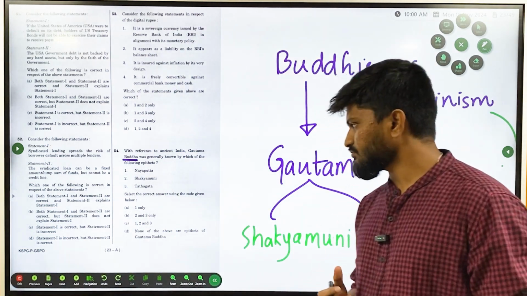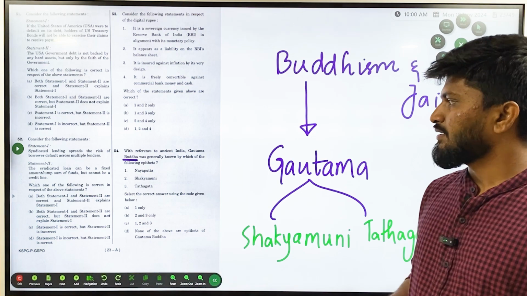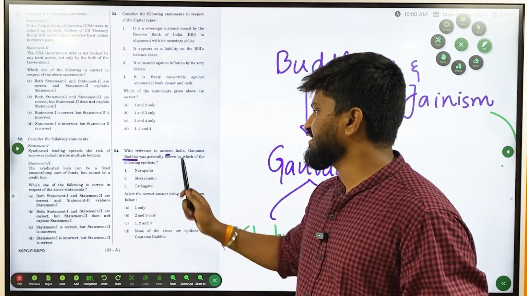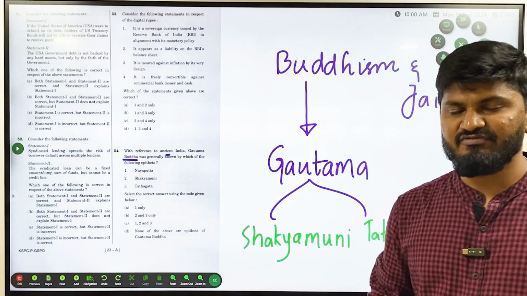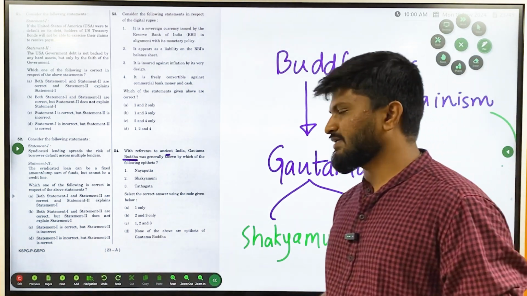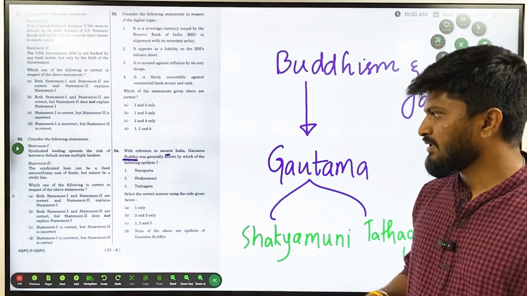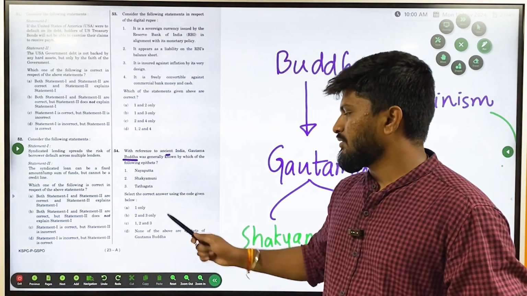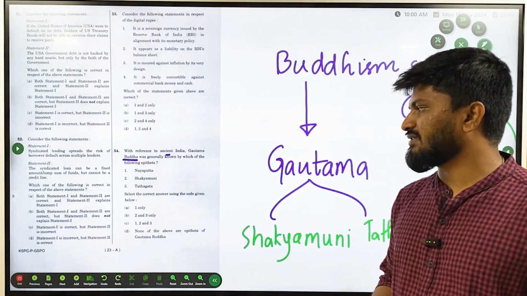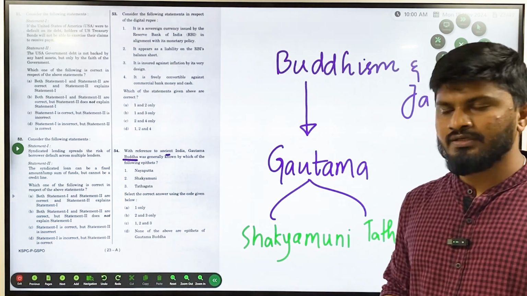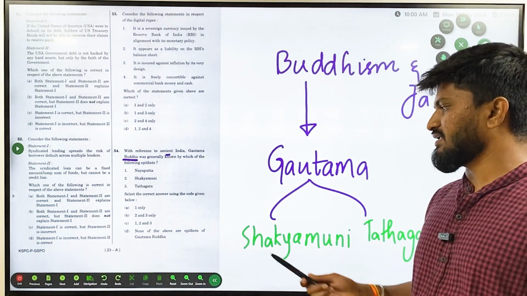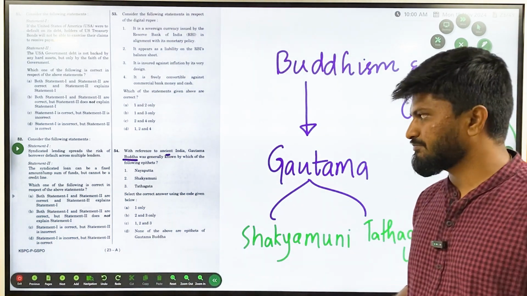In such cases you cannot do anything, but in certain cases you can easily guess the answer and get correct marks. The question asks, with reference to ancient India, Gautama Buddha was generally known by which of the following epithets? Epithets means other names of Gautama Buddha. 1. Nyayaputta, 2. Shakyamuni, 3. Tathagata. Select the correct answer using the code below: 1, 2 and 3 only, 2 and 3 only, 1 and 3 only, or none of the above.